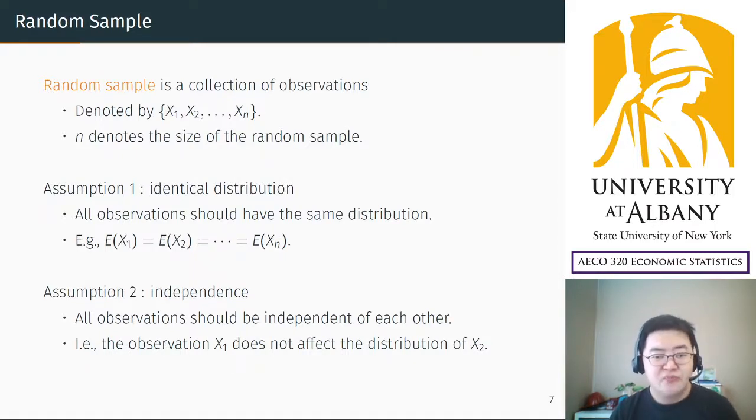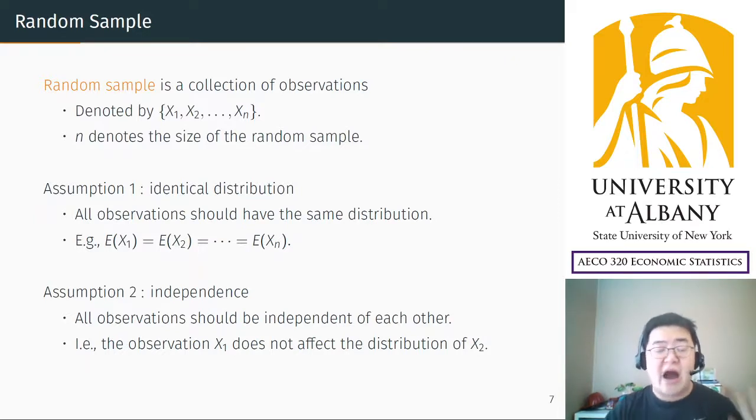So x1 and x2 are independent. For example, when you survey one person and ask his annual income, and then you ask the next person, she may be his wife. Then if you ask her the same question, the first person's annual income must be the same as the second person's income. In that case, independence breaks down. So when you ask one person, the second person must be a totally new, randomly chosen person.